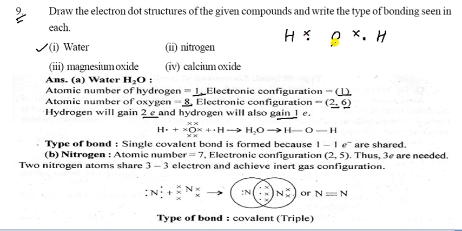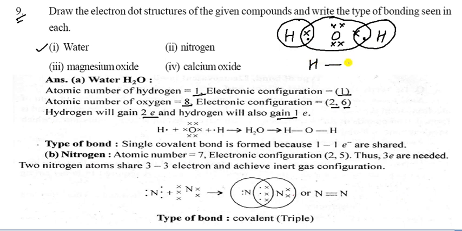So 1, 2, 3, 4, 5 and 6, and they share the electron like this and they also share the electron like this, and the oxygen also shares the electrons like this, and they form single covalent bonds like this. It is given in this structure here. So you have to write in your copy. Now the type of bond: single covalent bond.